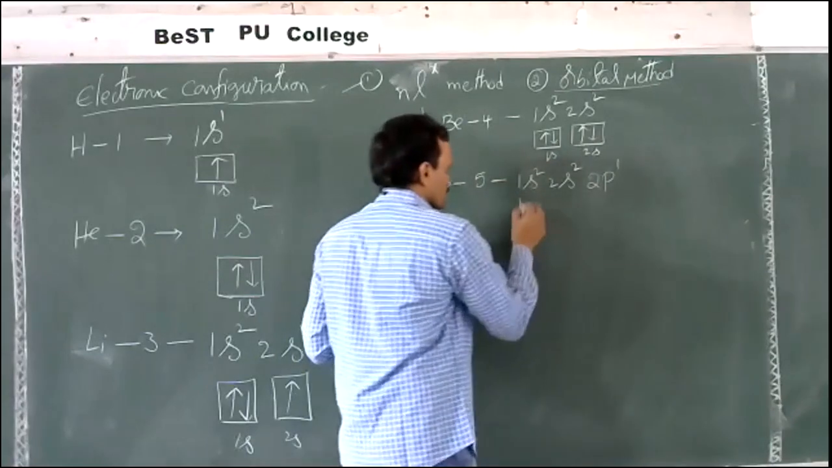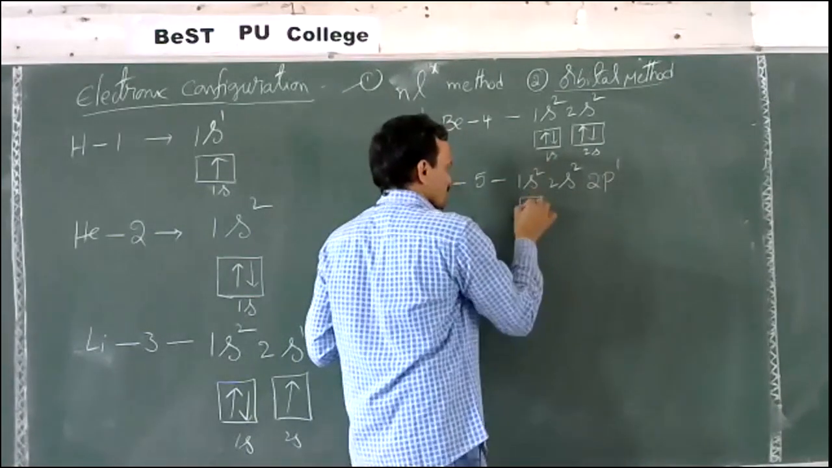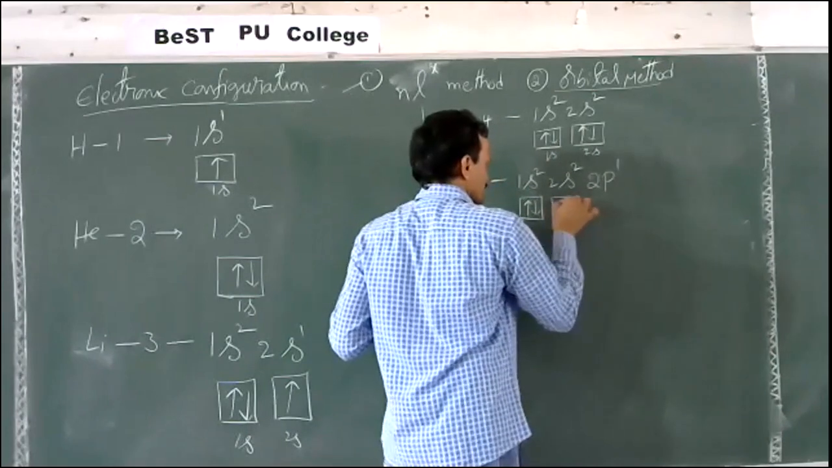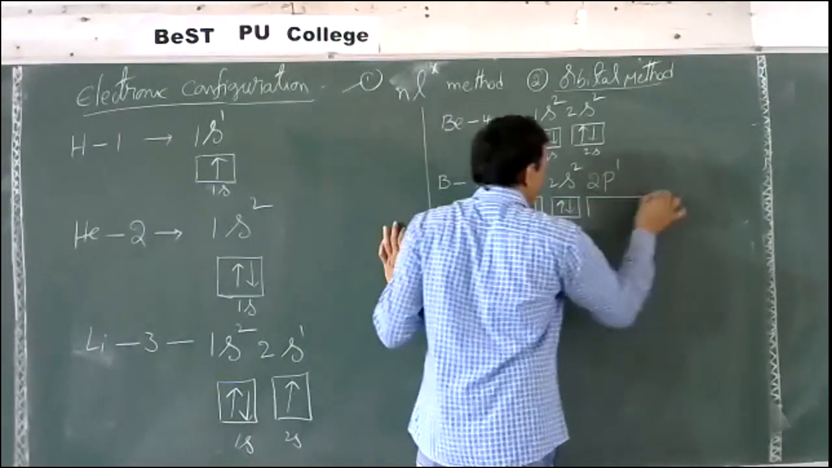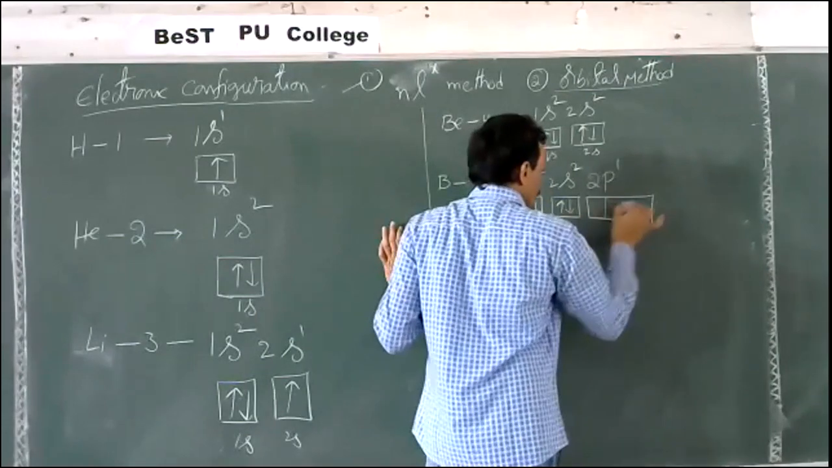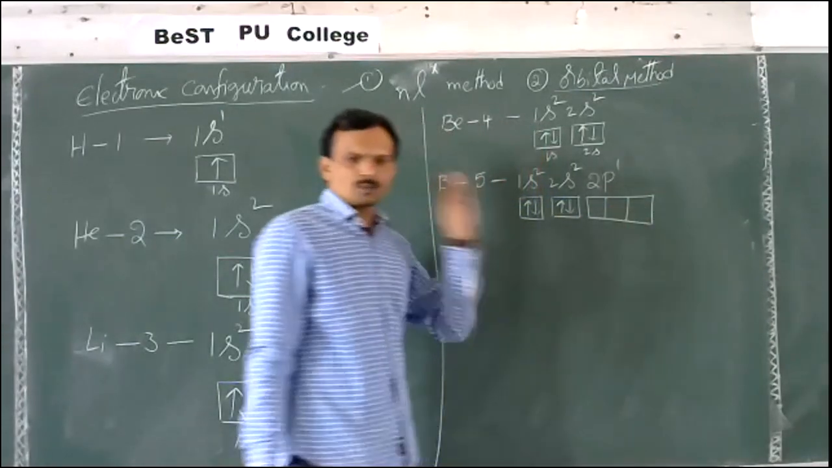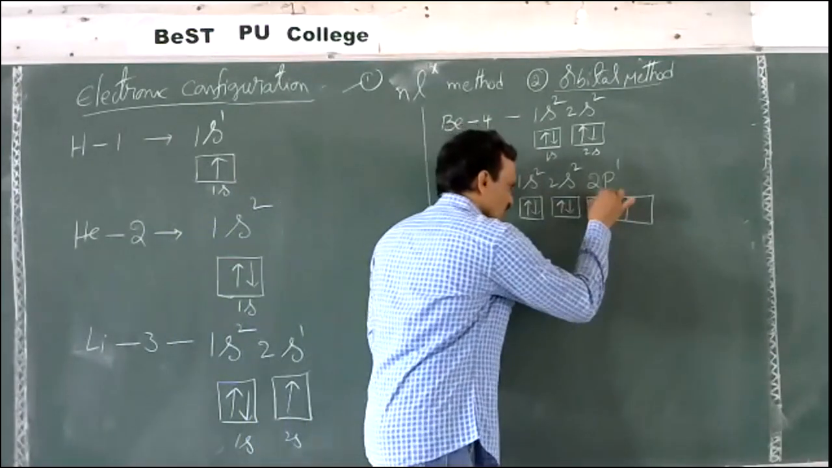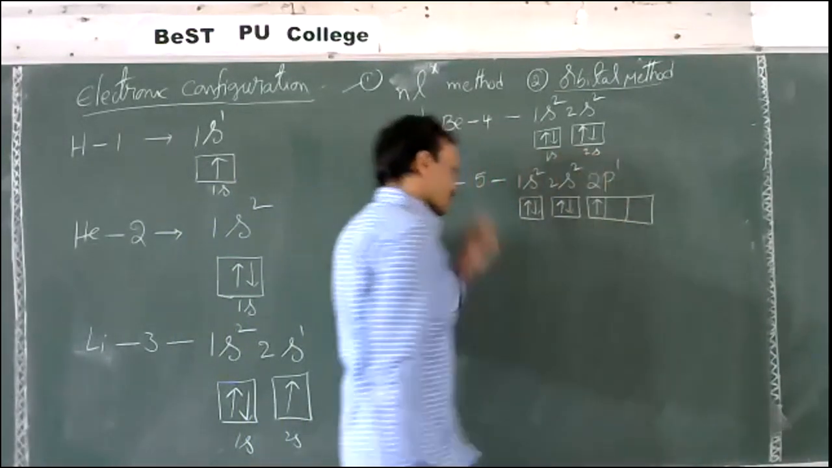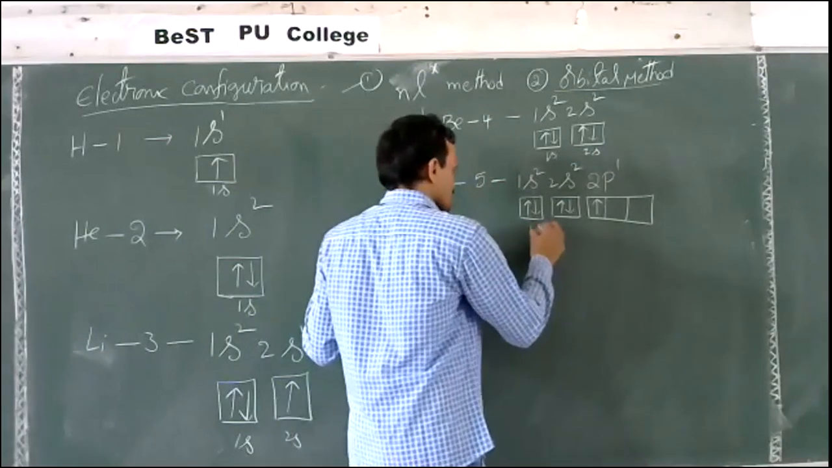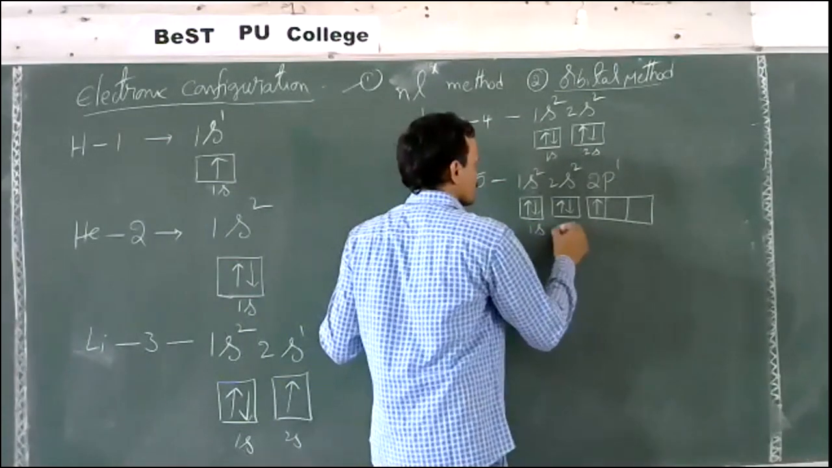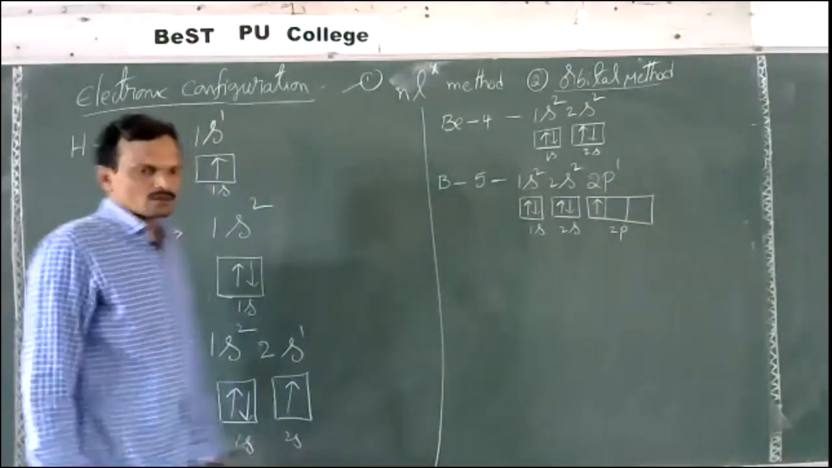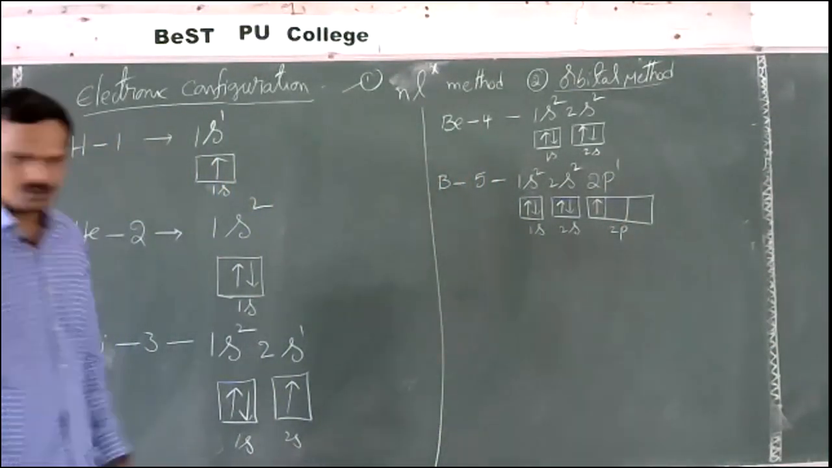Now see the orbital configuration. This is 1s, which consists of 2 electrons. This is 2s, which consists of 2 electrons. After that the 2p subshell consists of 3 orbitals, but out of the 3 orbitals only one orbital contains one electron. So this is 1s, this is 2s, and this is 2p. This is the electronic configuration of boron.